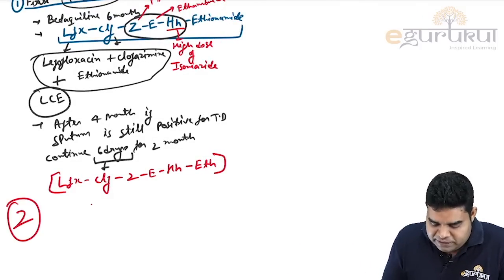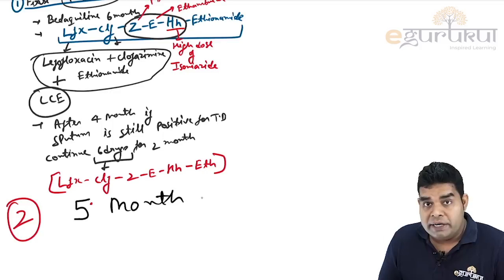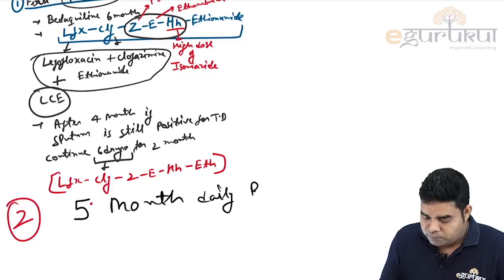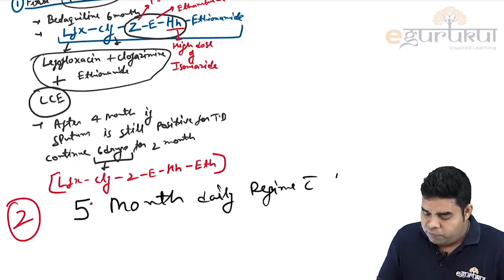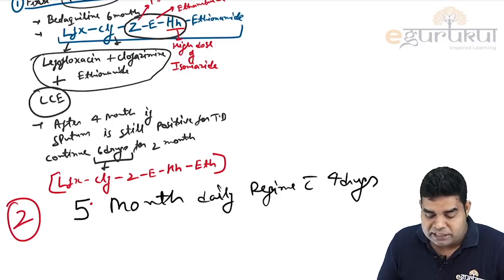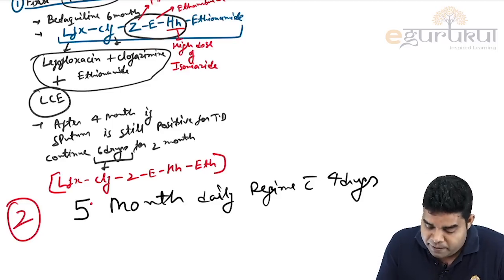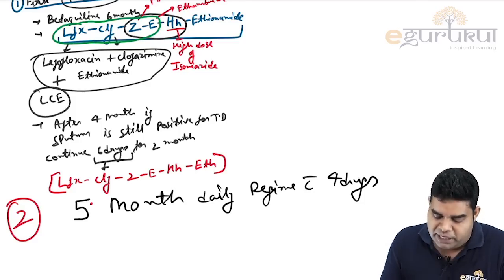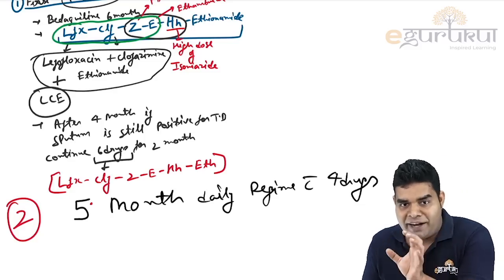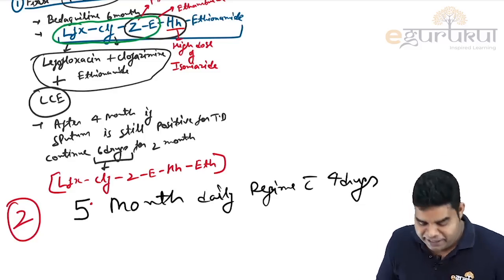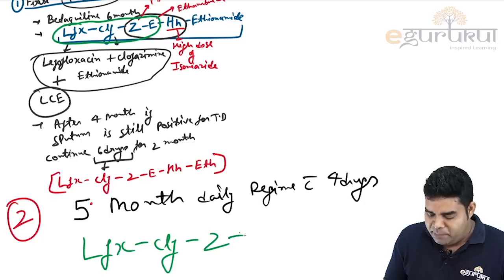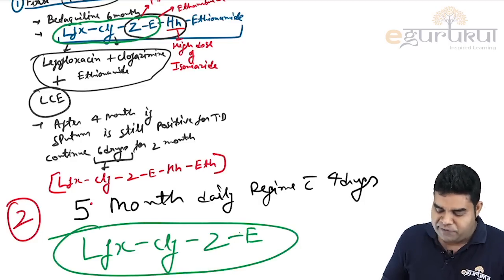Second thing which we give is a 5 month daily regime with 4 drugs. So what are the 4 drugs which we give in this regime? It is again something very simple to remember, because the first 4 in the 6 drug list are continued here. So we will give levofloxacin, clofazimine, pyrazinamide, ethambutol. These 4 drugs we are giving.